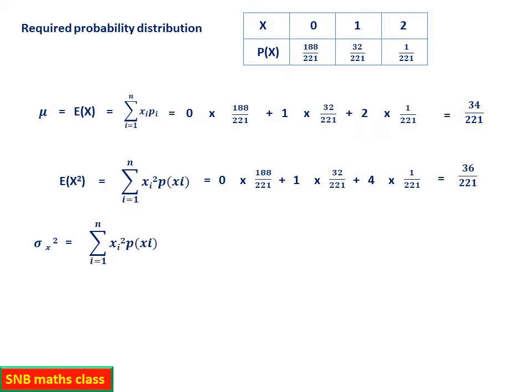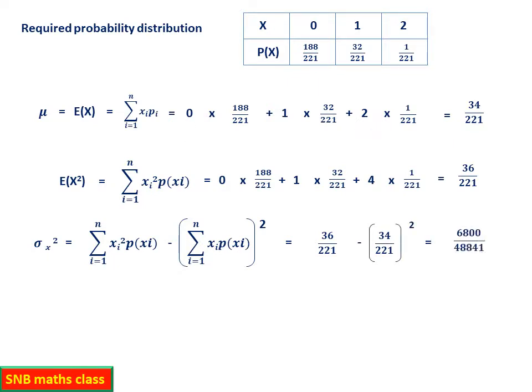Now what we have to calculate is sigma x square. This will be equal to sigma xi square p of xi minus sigma xi pi whole square. So substitute. The first one is 36 by 221 minus 34 by 221 the whole square. So this you have to simplify. So 6800 divided by 48,841. So this is the value actually. Sigma x means you have to take the square root. So square root of 6800 divided by 48,841. This value approximately you can see 0.37. So this is how you can use the alternate formula to find the variance.